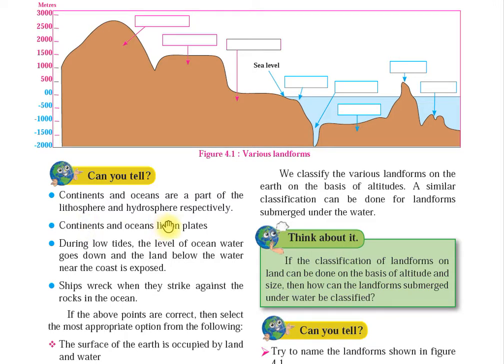Continents and oceans lie on plates. You know, plates means our earth. The outer covering of the earth has got a covering which is called a plate. So continents and oceans lie on plates.